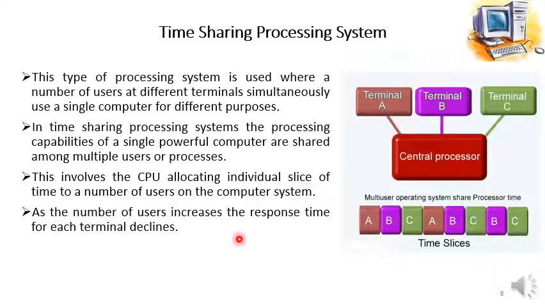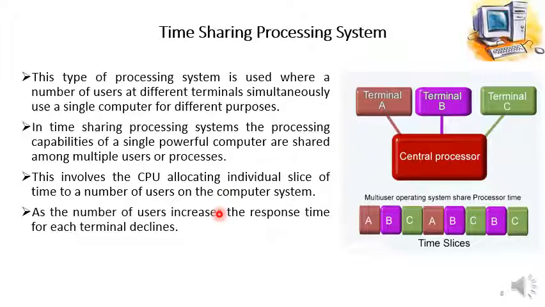and performs the tasks. Here the multi-user operating system shares processing time among different terminals, like the first time slice is assigned to terminal A, and the second one is assigned to terminal B, and then the third time slice is assigned to terminal C, and then again the time slice is provided to terminal A, and then B, and then C. So this is how time is given to each terminal and the CPU time is divided among multiple terminals or users.